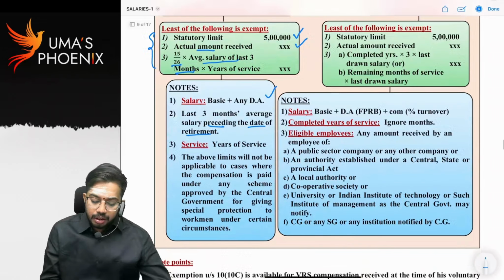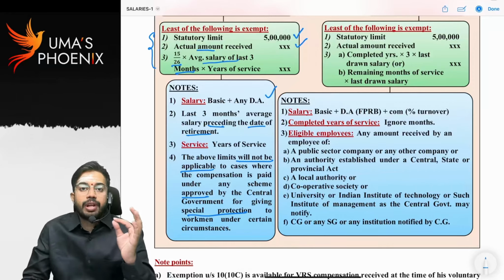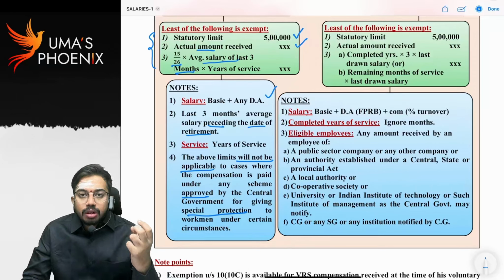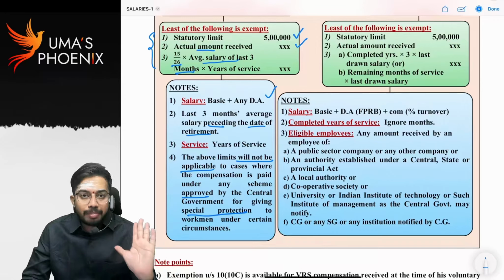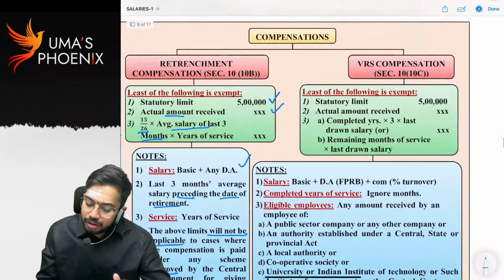See, read this point. The above limits will not be applicable to cases where compensation is paid under any scheme approved by the central government for giving special protection to workmen under certain circumstances. So if any compensation is paid as per a scheme approved by the central government, then whatever compensation is paid, it is fully exempt in the hands of employees. Now let us see VRS compensation.